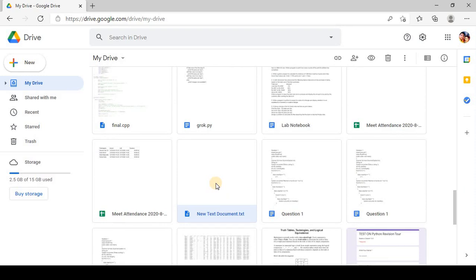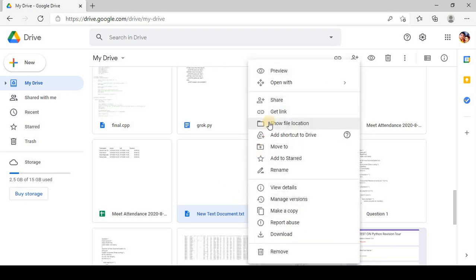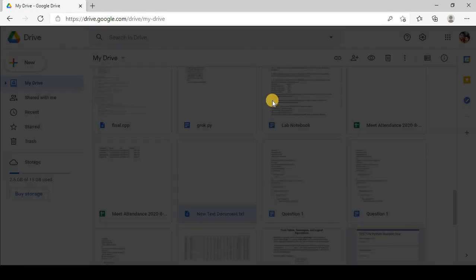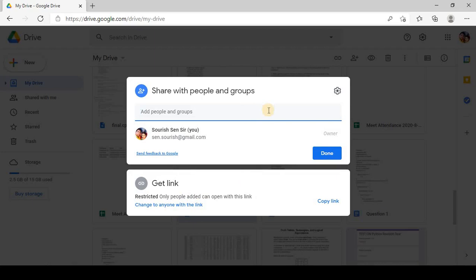Now suppose I want to share this file with a person, and that person can access this file. So how to do that? We can right click on this, and from here we can click on this share option. Once I click on this share option, you can see it is showing me a particular place where I can give the email ID. So over here I can give an email ID, or from here, once you click on any of the names, it will show you the address.